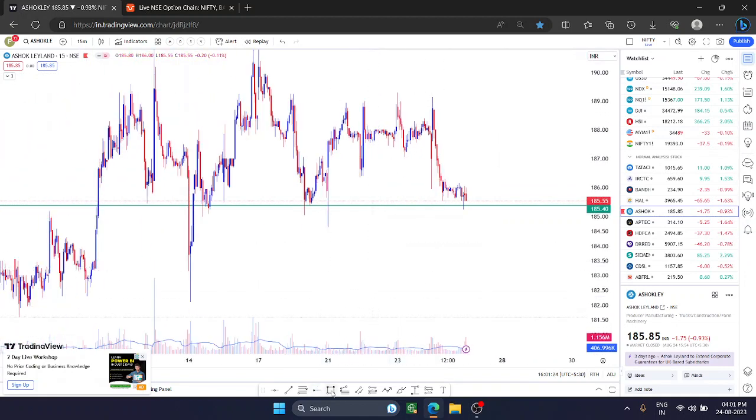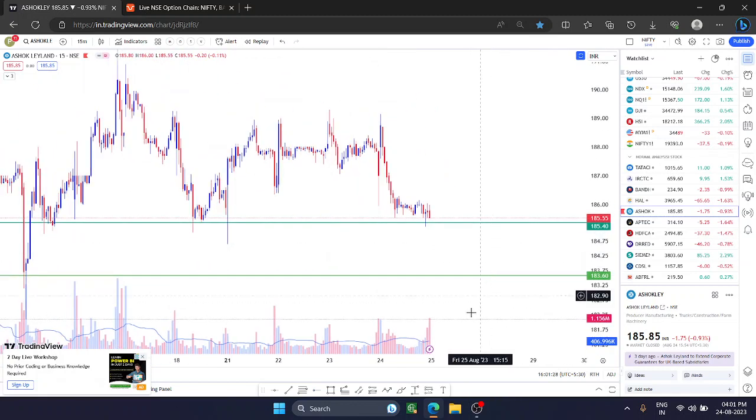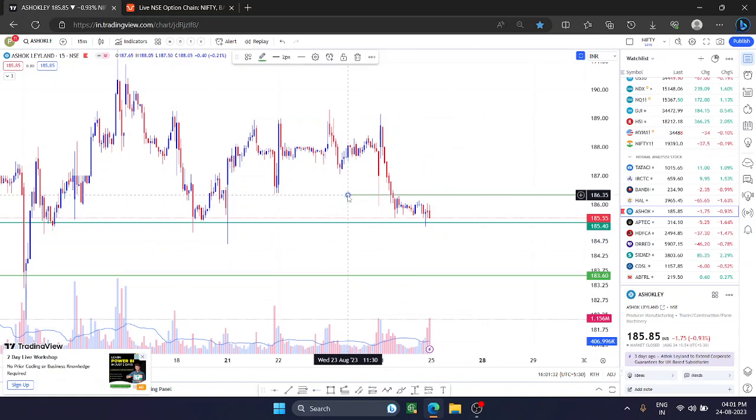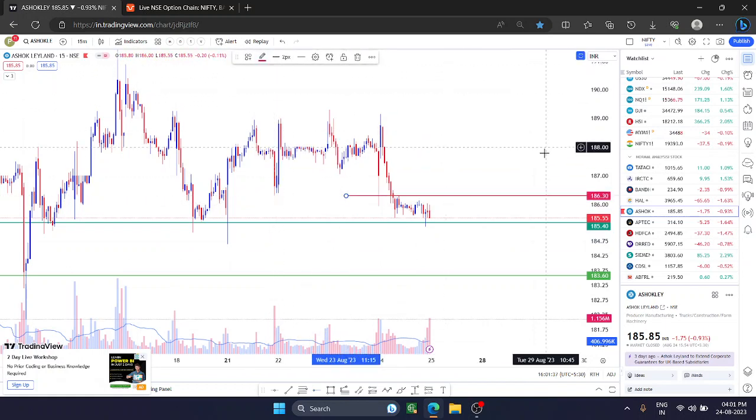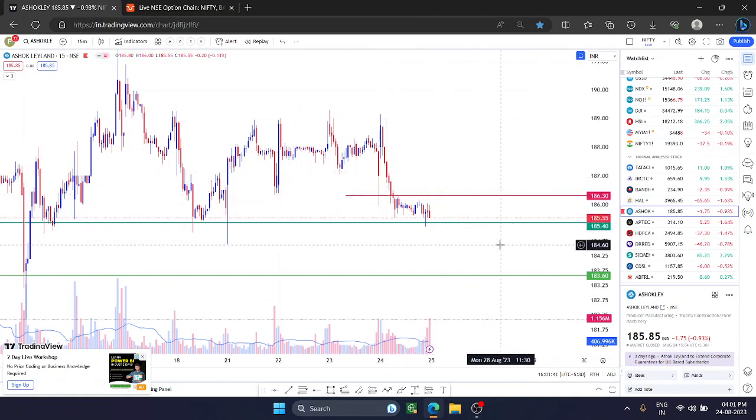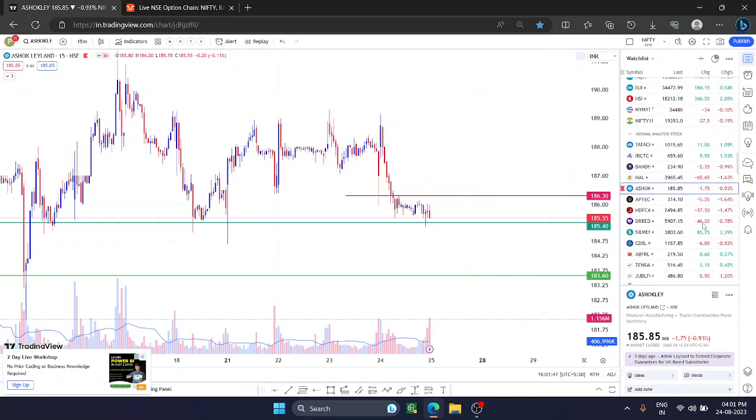Further selling can happen only below that, and below 185, 183 is a zone to watch out for. You can plan for selling below 185, and 186 is the hurdle area for Ashok Leyland. Further buying can happen, a W kind of pattern it can make, and 187.50, 188, all these levels can be tested on an intraday basis.